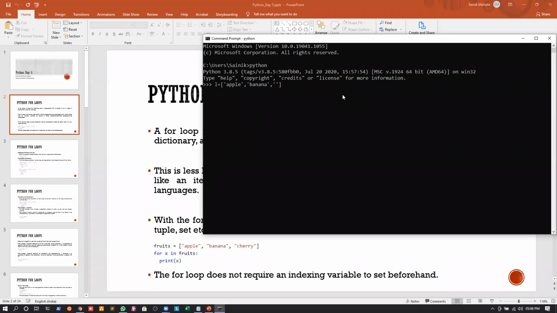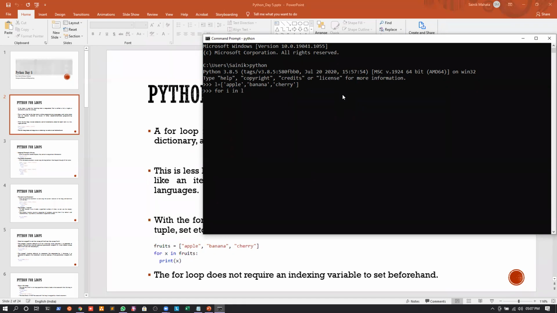We have already seen these examples before, but since we are diving deeper into for loops, we will have to do them again. Suppose it has three elements: banana, apple, and cherry. Using a for loop, we can iterate over this sequence, and for every element we can execute a certain statement or a set of statements. Let us write it like this: for i in L. Here i is nothing but the iterator. It will iterate over all the elements present in the list.